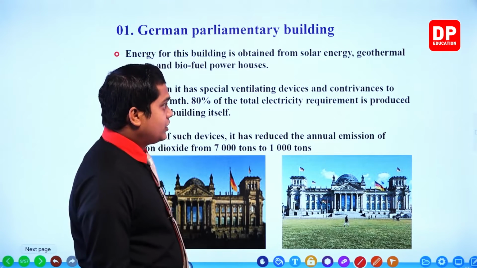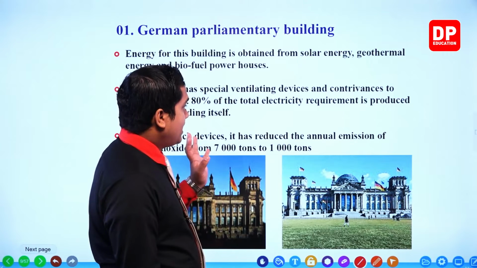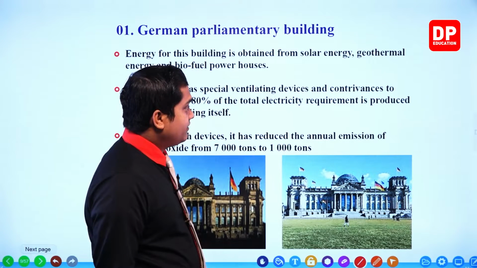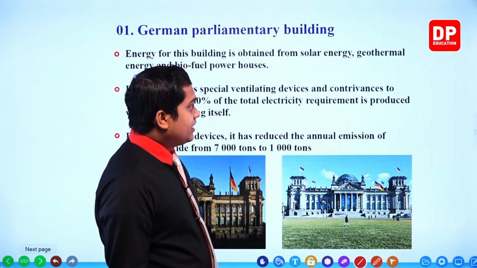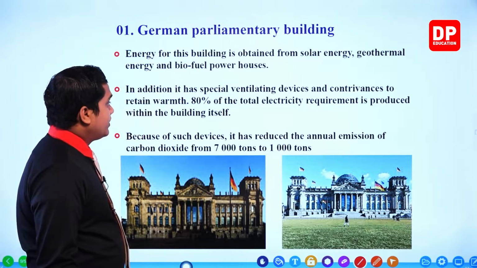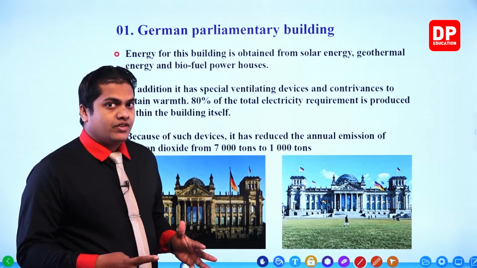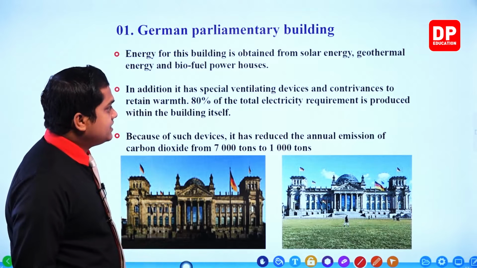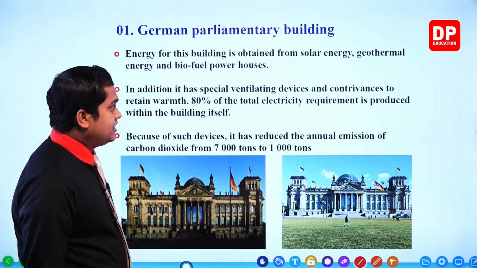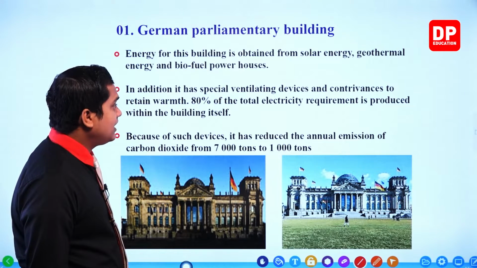So in order to have good warmth, they have created different ventilating devices and contrivances to retain the warmth. Next one, 80% of the total electricity requirement is produced within the building itself.